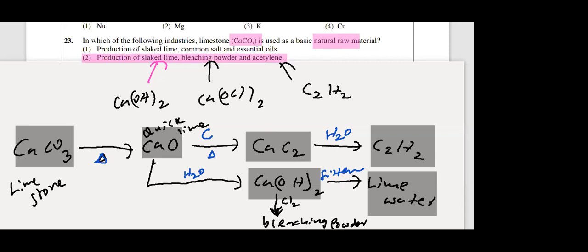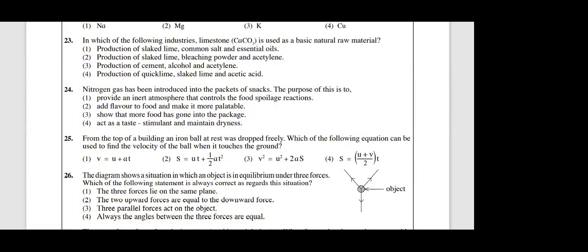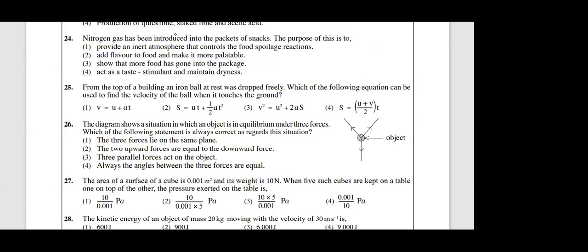Next one, question number 24. Who can give me the answer? That is the last chemistry MCQ. 24th MCQ, Manit, Dion. First one. Right. Very good. Question number 24, the answer is first. Excellent. This is from grade 10 chapter 3, gases.